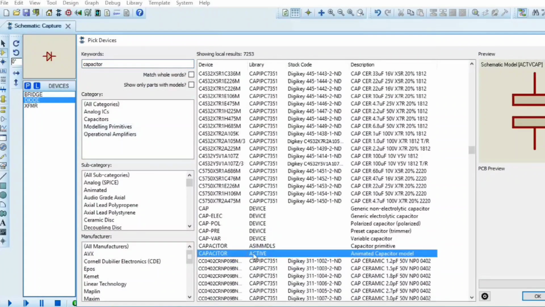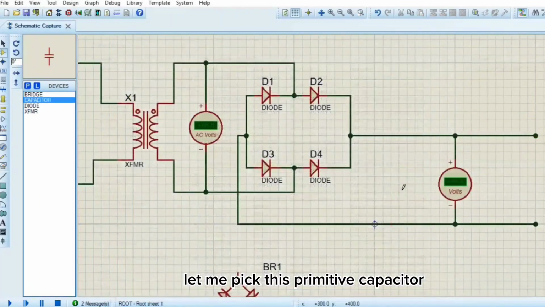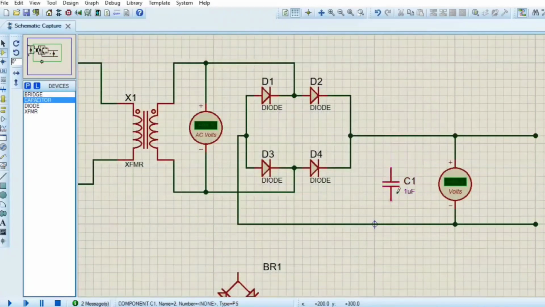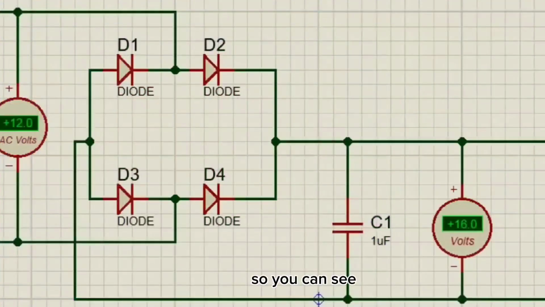So I'll be placing a capacitor here. So let me search for a capacitor. So I have, let me pick this primitive capacitor. So I'll put that here. All right, so let me simulate this. So you can see we're having up to 16 volts DC.